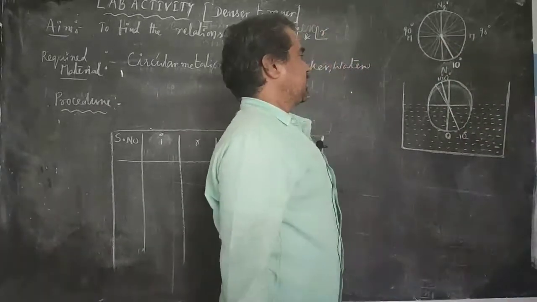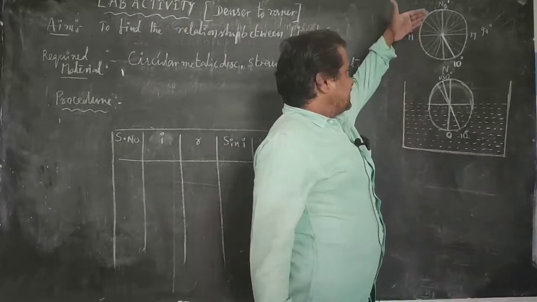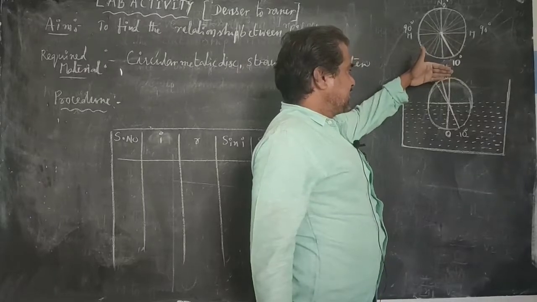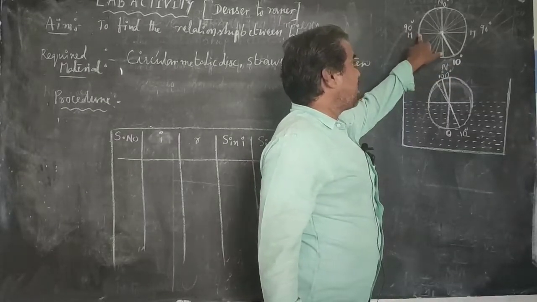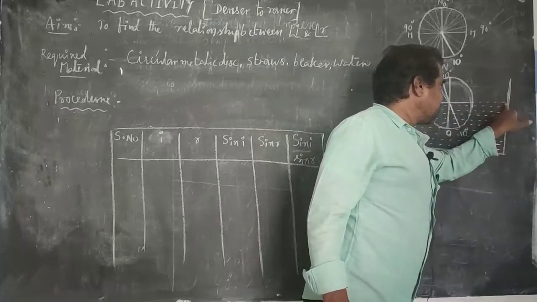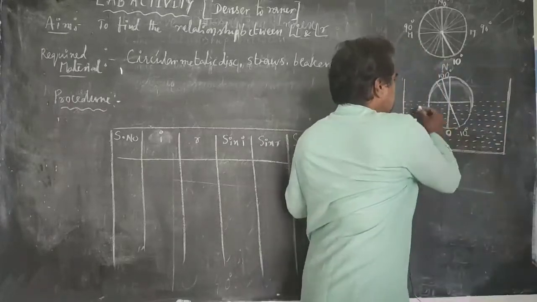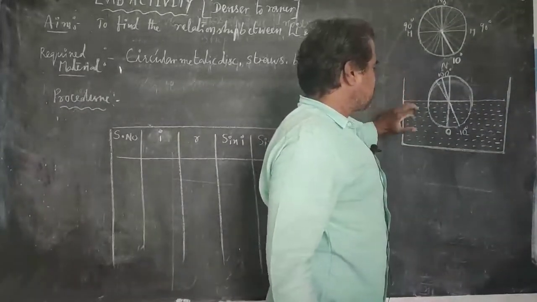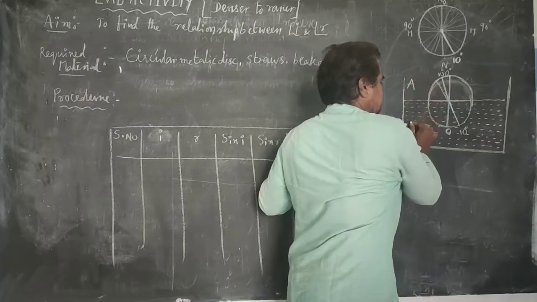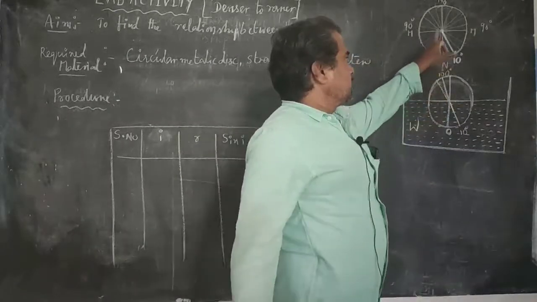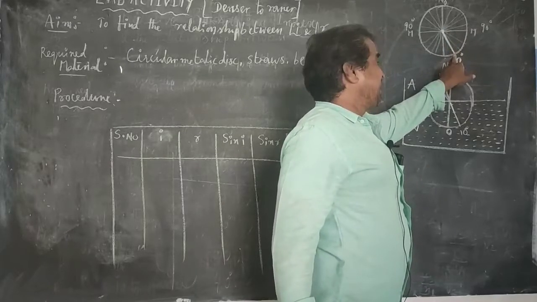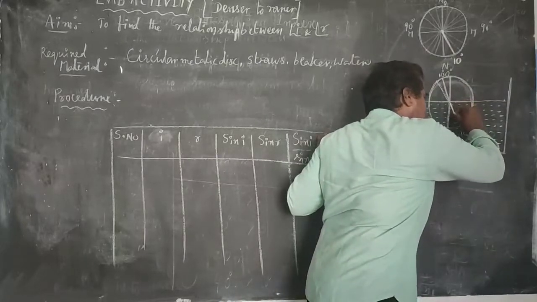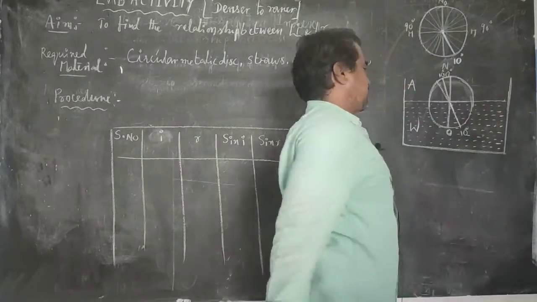At 10 degrees angle. And take this circular metallic disc and immerse it in such a manner that the MM line coincides with the surface of the water in the beaker. So here the surface of the water is treated as an interface of two mediums. Here this medium is air, this medium is water. So the straw which is put at 10 degrees angle must be immersed in the water.